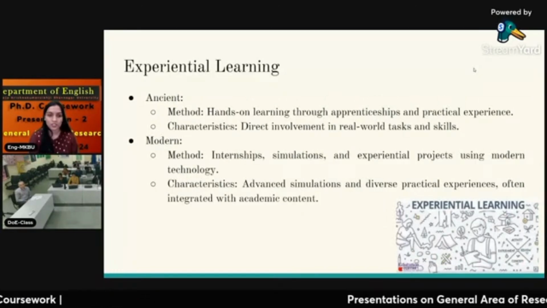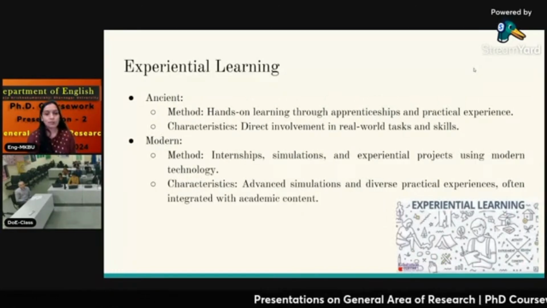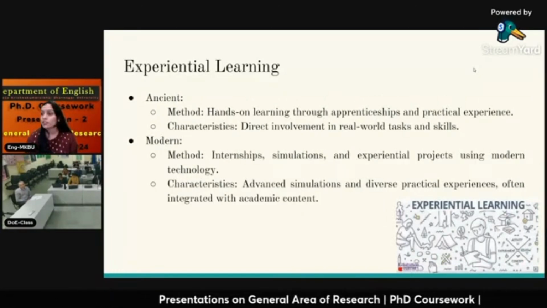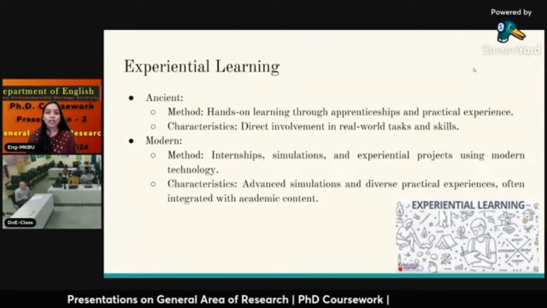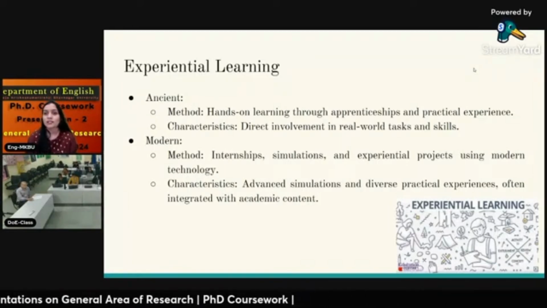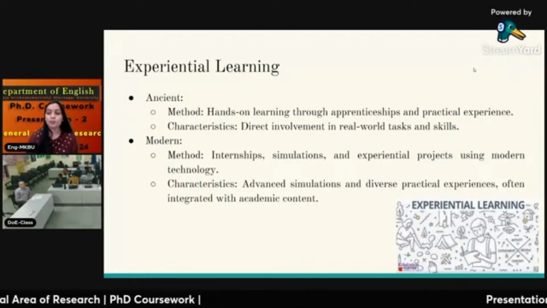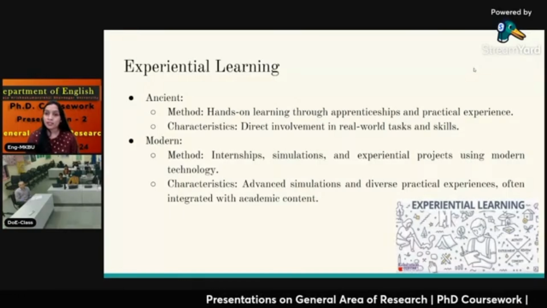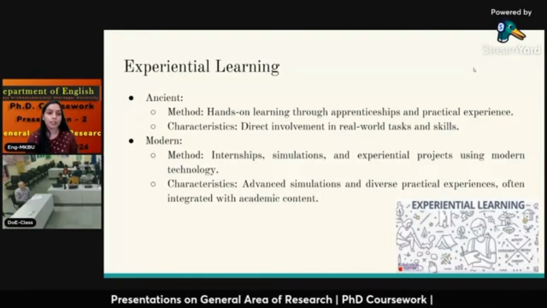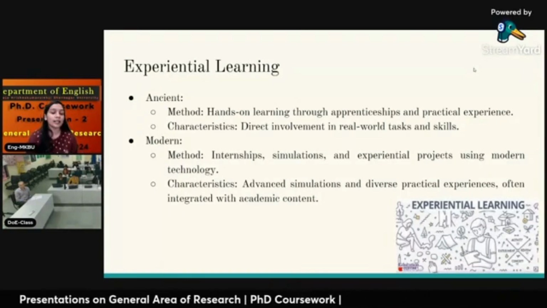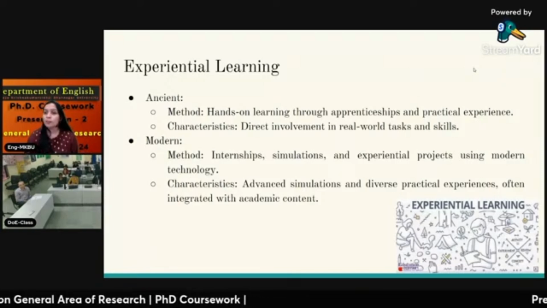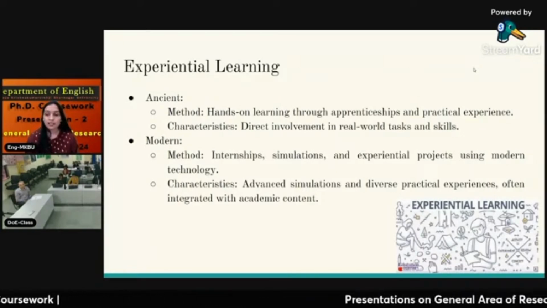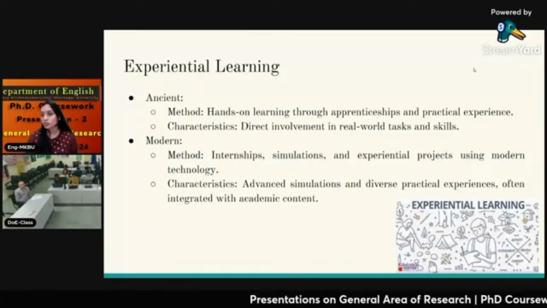Another is experiential learning. This concept of experiential learning has grown after NEP 2020, and people are having workshops, seminars, and FDPs, majorly on the concept of learning by doing. But the question arises: has this concept or method suddenly got this rise? No, even in the ancient period, there was a method of hands-on learning of everything, doing the task in the real world and developing those skills.